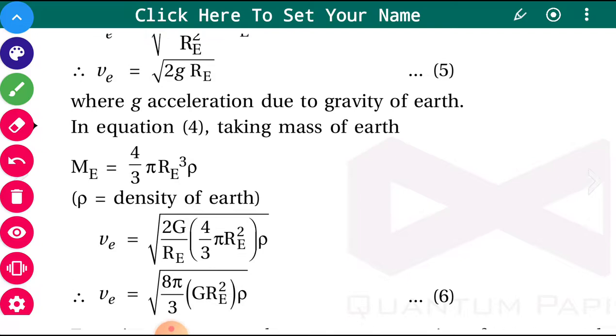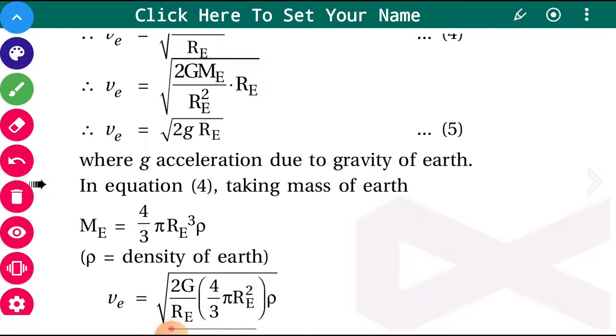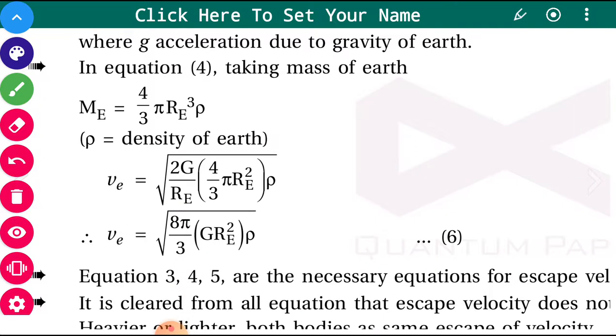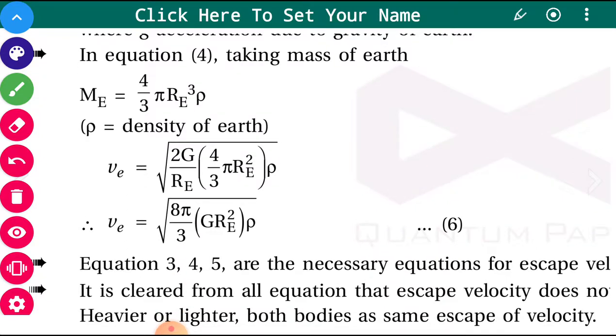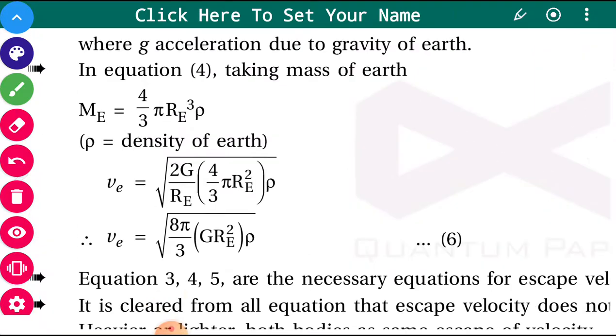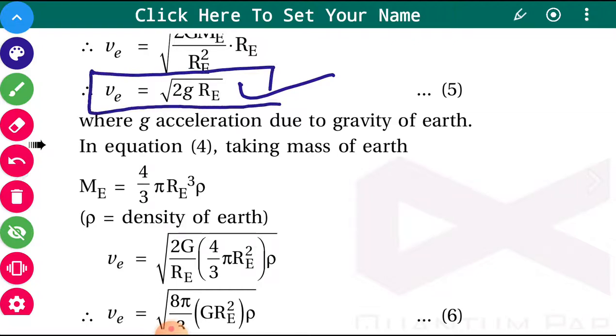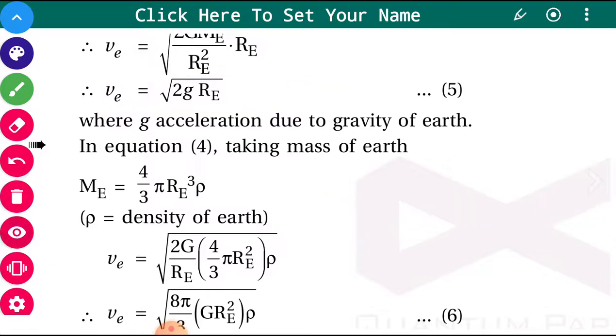In equation 4, we can take the mass of the earth as 4 by 3 pi Re cube into rho, where rho is the density of the earth, and you can simplify the equation and the escape speed can be obtained in a different way. But this is the standard equation of escape speed. That is very important, keep it in mind. If you substitute the values of G and Re, then this VE, the escape speed, is obtained as approximately 11.2 kilometer per second.